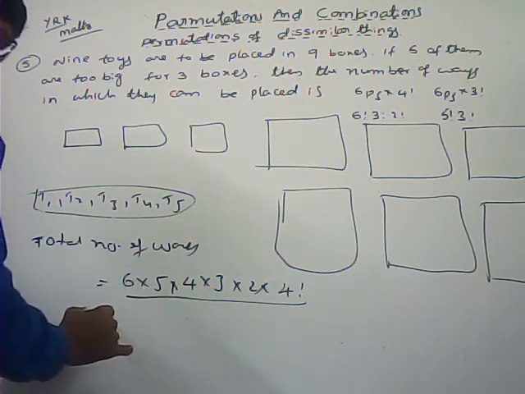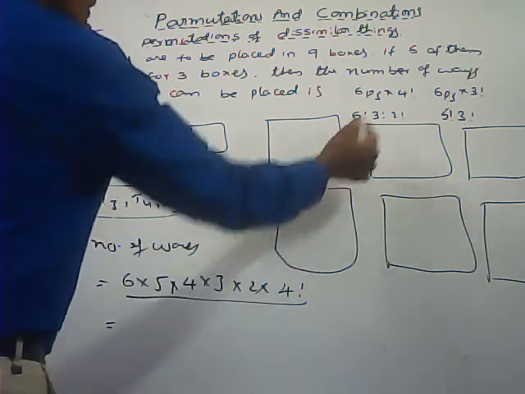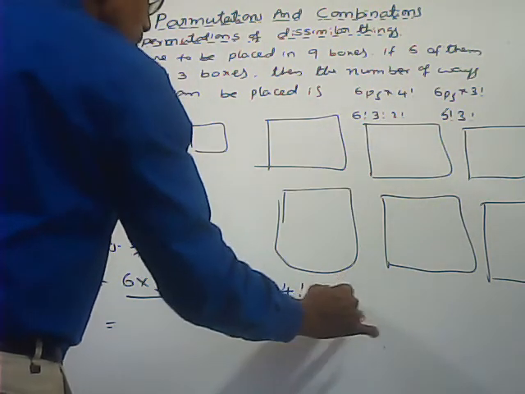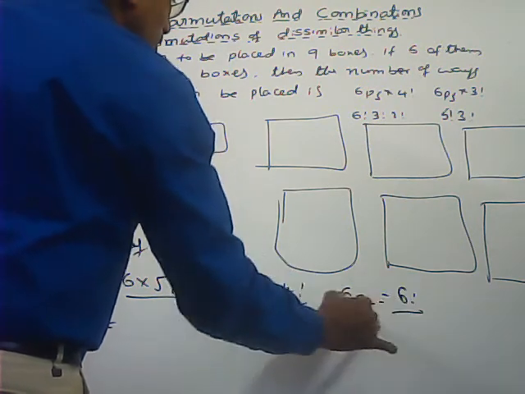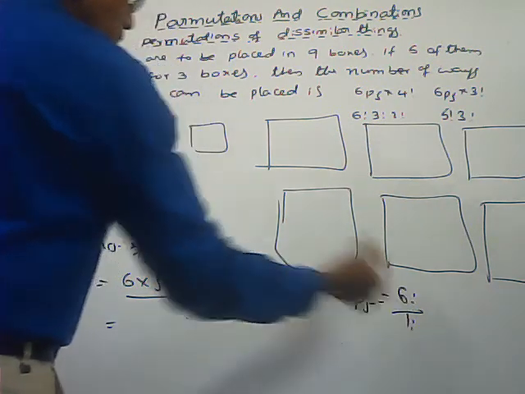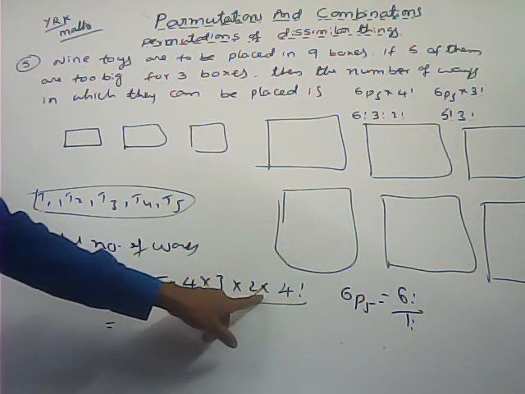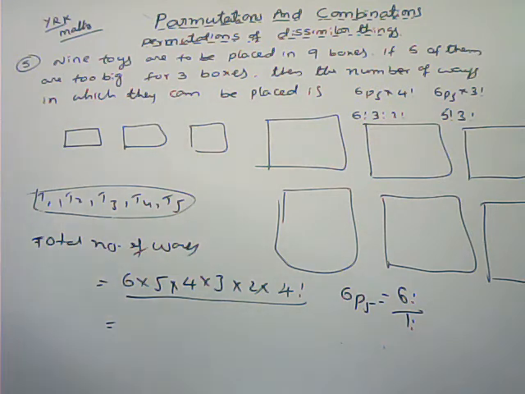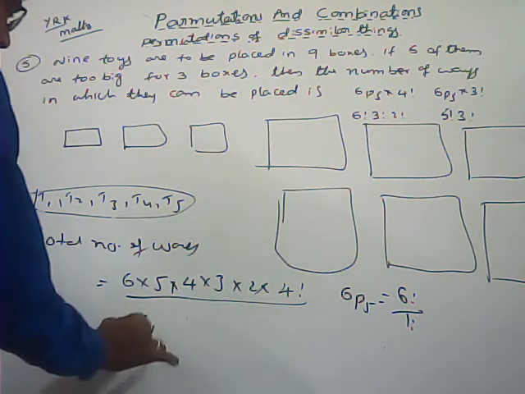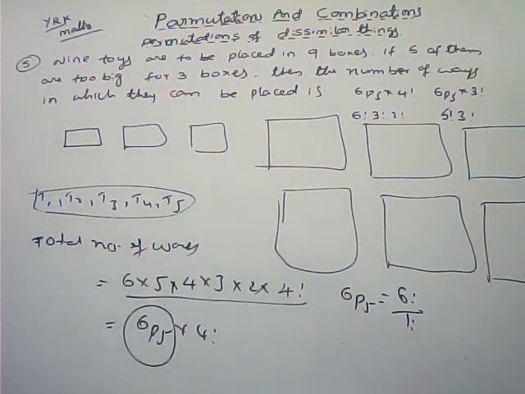So this one I can write. What about 4 factorial here, maybe we can check that one. What about 6P5? 6 factorial by (6 minus 5) factorial, that is 6 factorial by 1 factorial. If I expand that one, 6 into 5 into 4 into 3 into 2 into 1. 6P5 into 4 factorial. 6P5 is nothing but 6 factorial also.